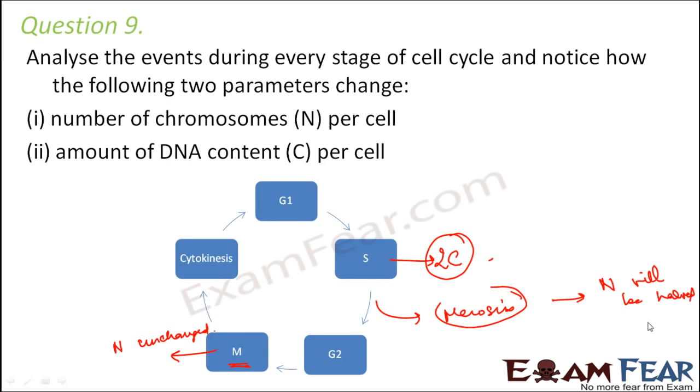Right? So these are the stages. Now if you talk about a specific stage in meiosis, the exact halving happens in anaphase 1. Anaphase 1 is the stage where the chromosome number is actually reduced to half. So these are the stages where the number of chromosomes or the amount of DNA content changes. Otherwise everywhere else they remain the same. They do not undergo any change.